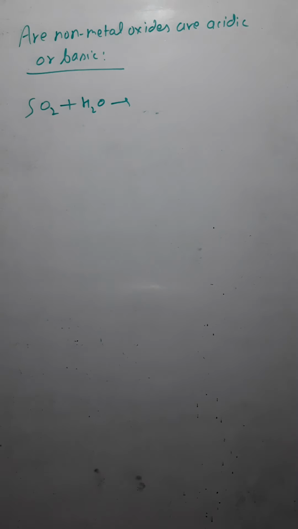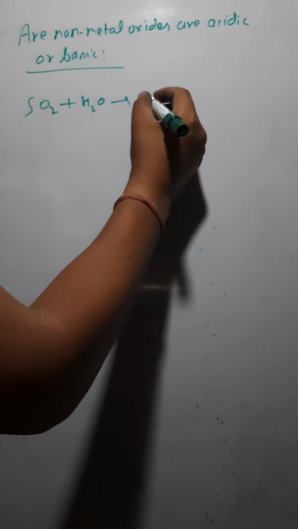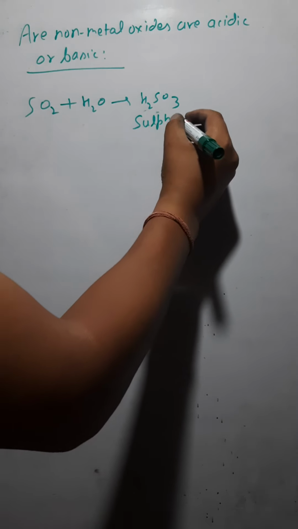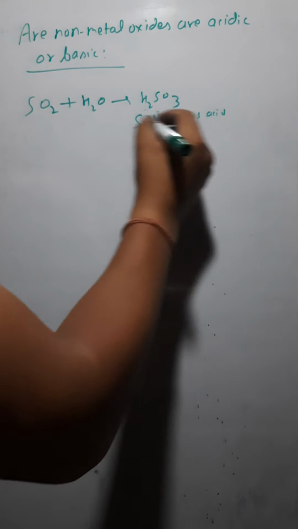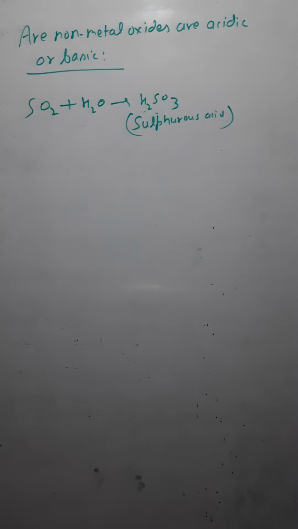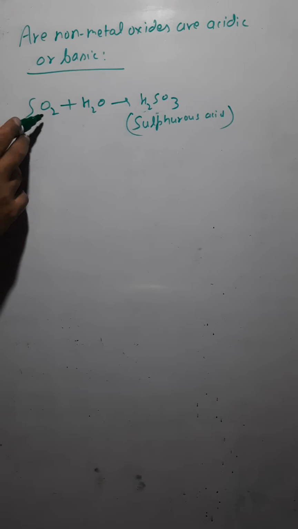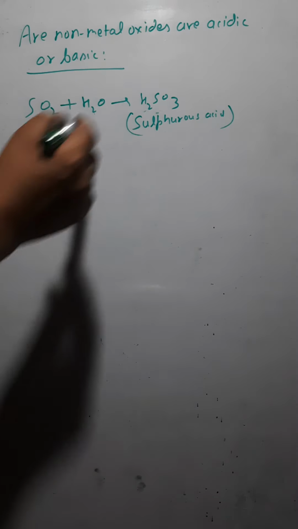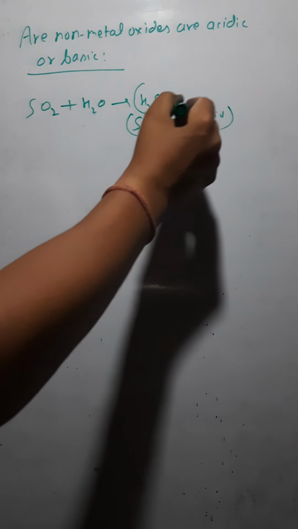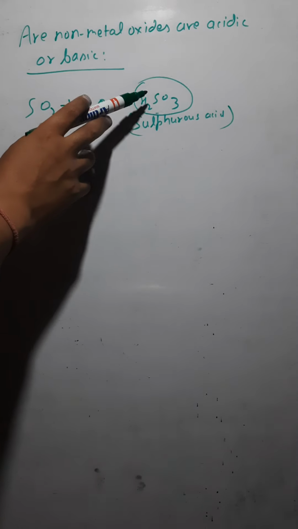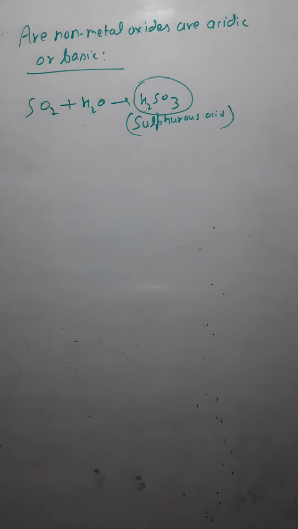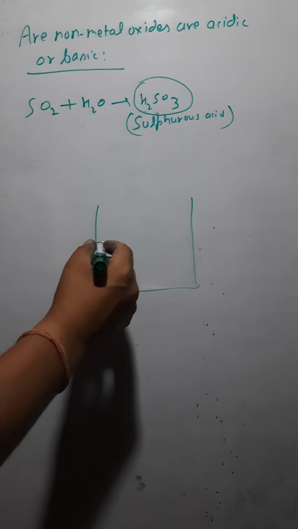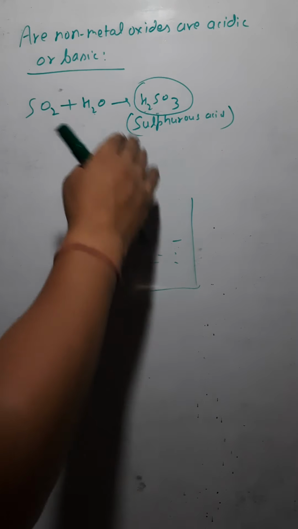When I mix it with water, it forms H2SO3, that is sulfurous acid. So when I add this non-metal oxide to water, it forms sulfurous acid. Now we check whether what we have obtained is acidic or basic. We take a beaker like this, and in that beaker we would have this solution. Let me write the name later.